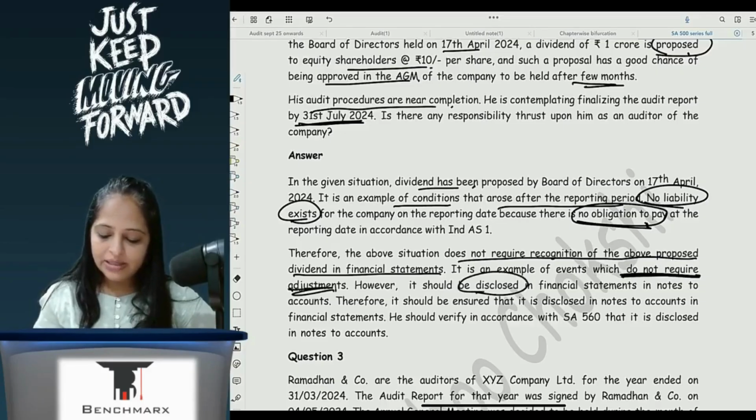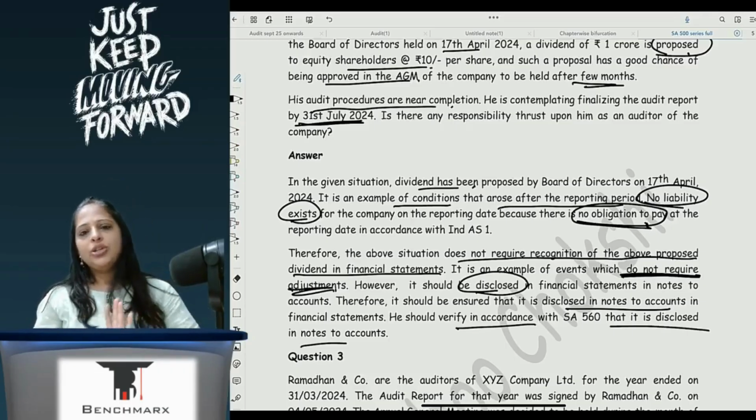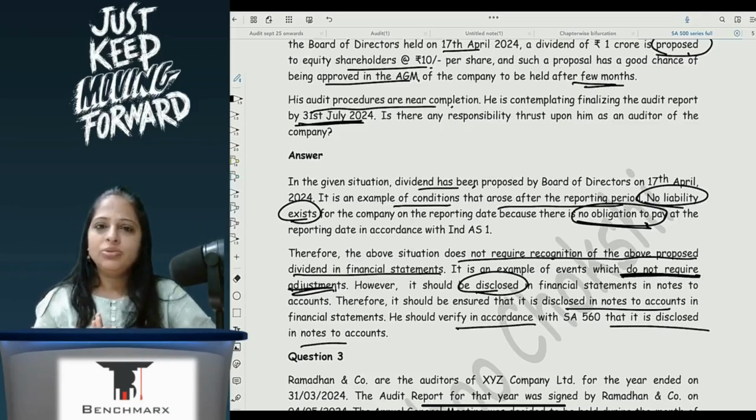However, it should be disclosed in FS in notes to accounts. It should be ensured it is disclosed in notes to accounts in FS. He should verify that it is disclosed. So his responsibility is only to ensure that the management discloses the same in the notes to accounts.